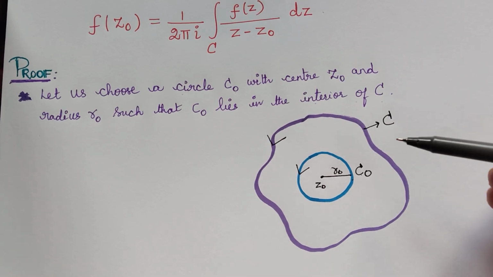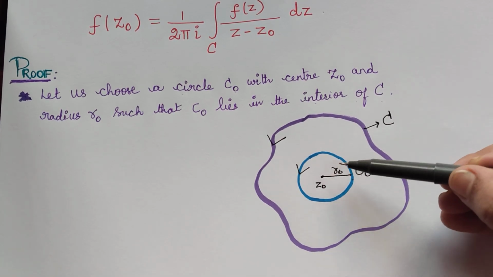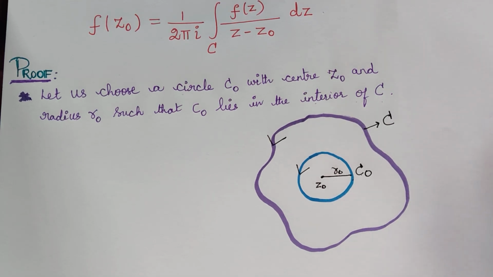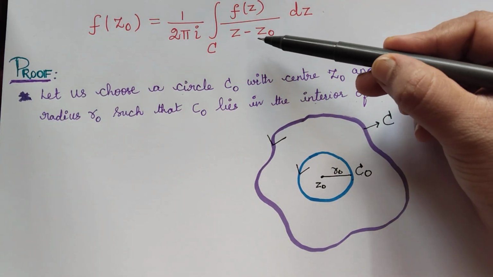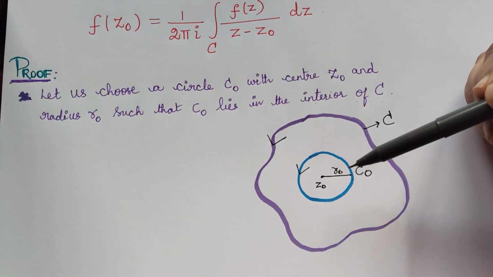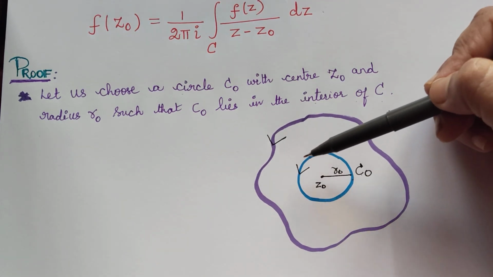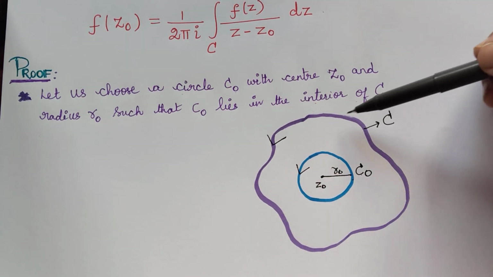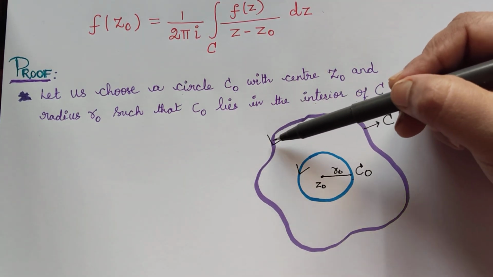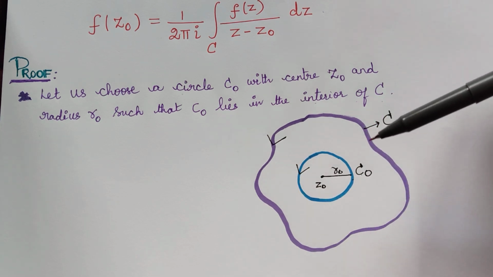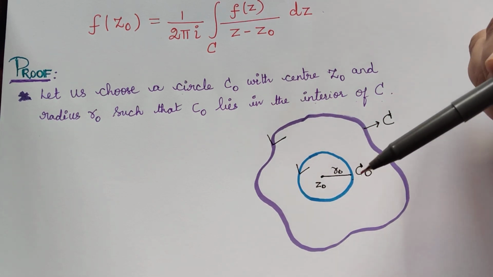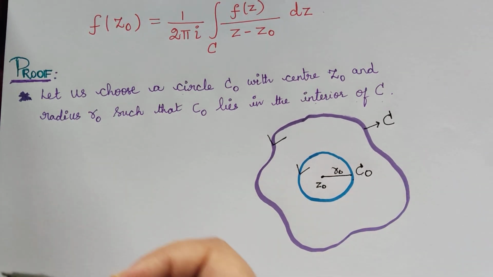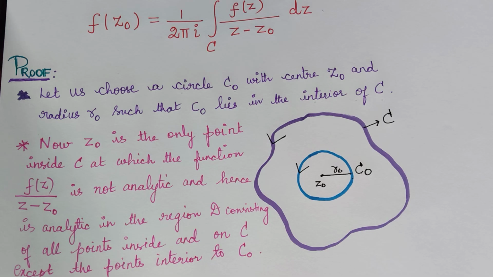Now if you see, z naught is the only point inside this closed curve C at which the function f of z by z minus z naught is not analytic, but it will be analytic in the region D consisting of all points inside and on C. So inside this and on the curve C, it will be analytic, except in the interior of this circle C naught. I have put that into words here.